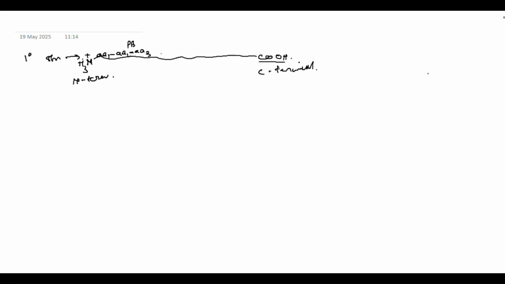How is that happening? Let's form a peptide bond between 2 amino acids. So this is one amino acid and this is another amino acid.